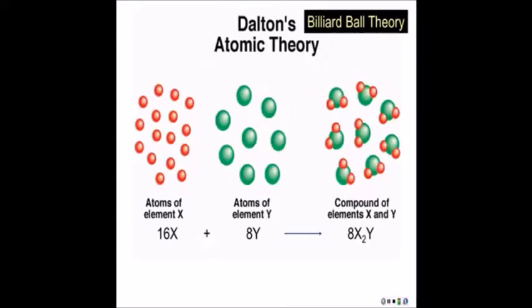Now you notice that he's starting with 16 atoms of X and 8 atoms of Y. And when they combine together, we wind up with 8 molecules of this compound, but where the total atoms are 24, which matches the total atoms that we started with. So Dalton's idea would explain what Lavoisier had seen. The mass before the reaction and the mass after were the same. It would also explain what Proust had observed, in that the compounds wound up with the same mass ratios.